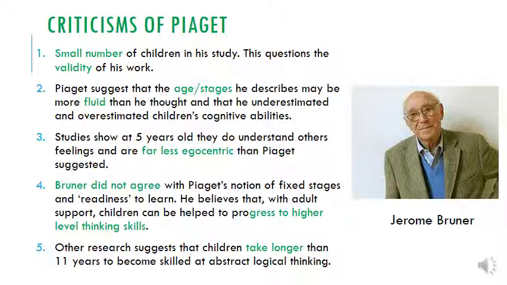Studies show that at 5 years old you do understand others' feelings, so his term of egocentric, okay, maybe at 5 now. He doesn't believe that should be happening, but it can. Bruner did not agree with Piaget's notion of fixed stages. He believes that children will be helped to progress through the stages, and other research suggests that it takes longer than 11 years to become skilled at abstract thinking.